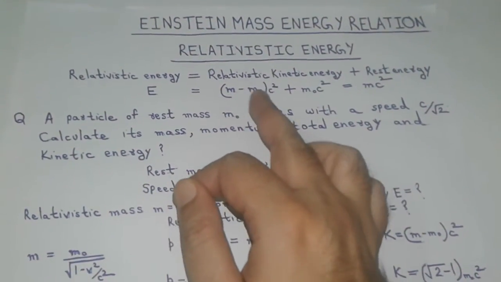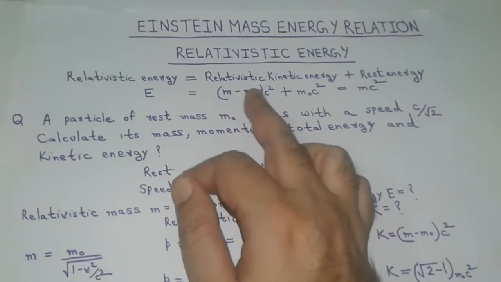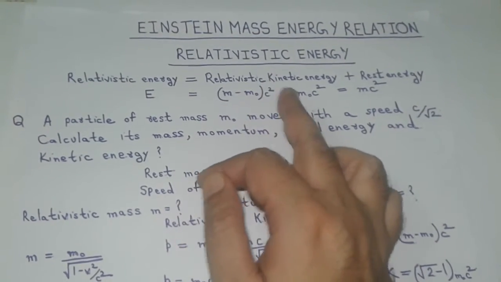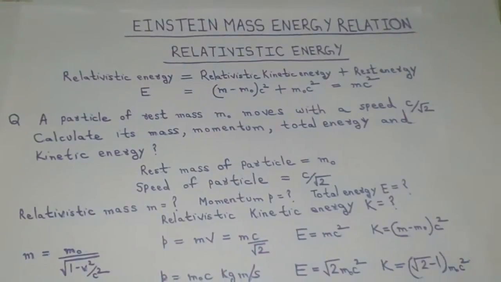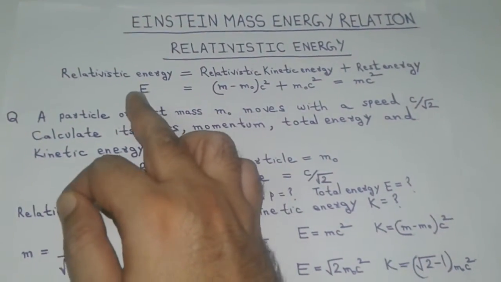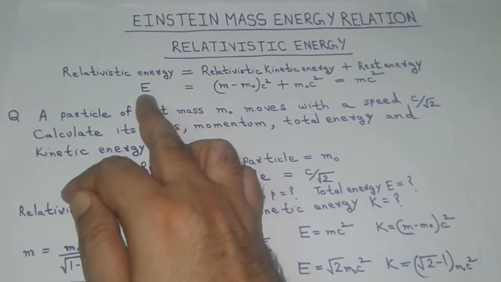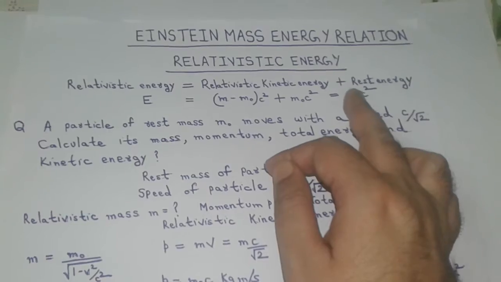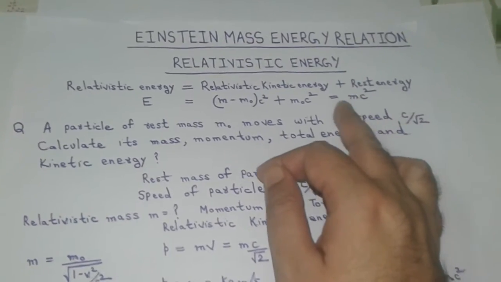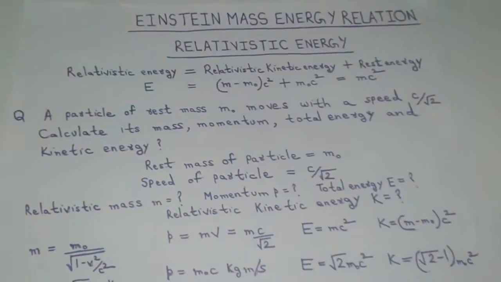This excess gain in energy, or excess gain in kinetic energy, is accounted by excess gain in relativistic mass. This total energy of the body is called relativistic energy, which is equal to mc square and is obtained when the entire relativistic mass of the body is converted into energy.